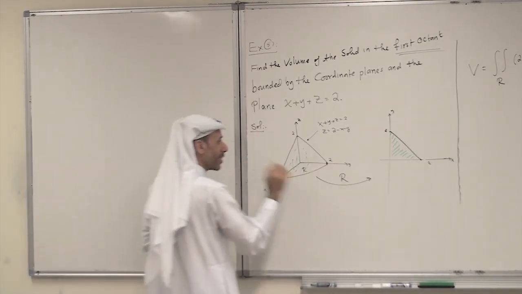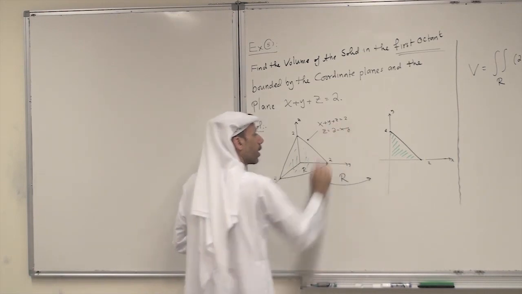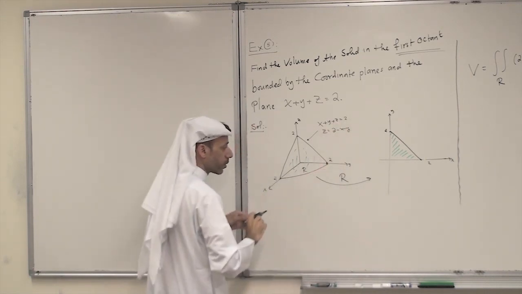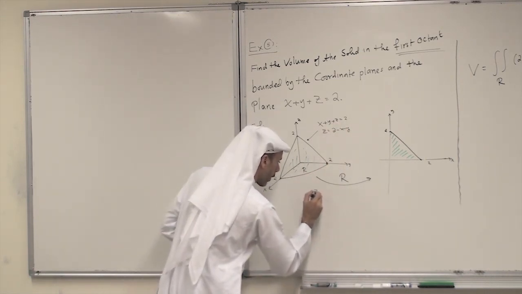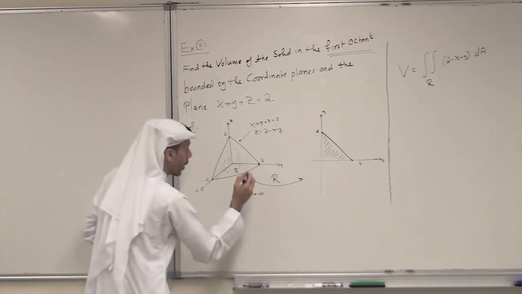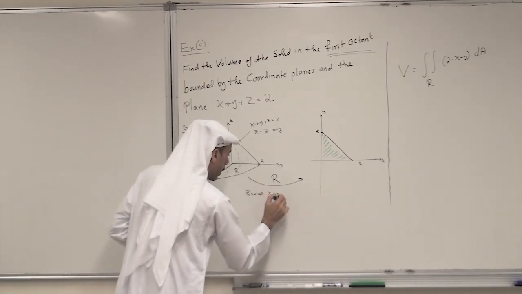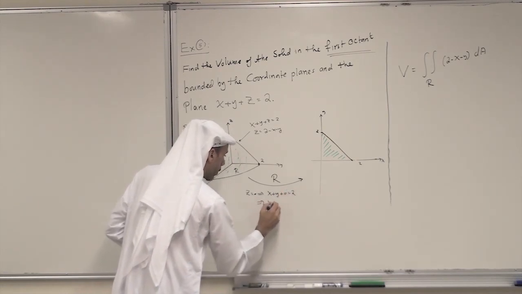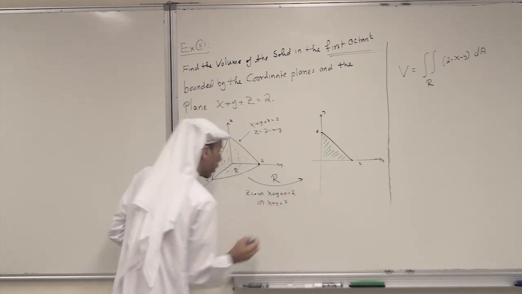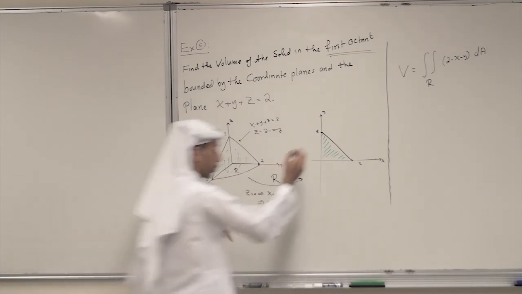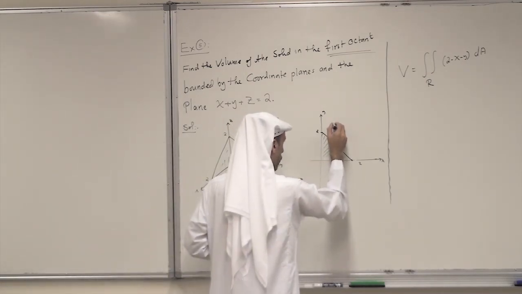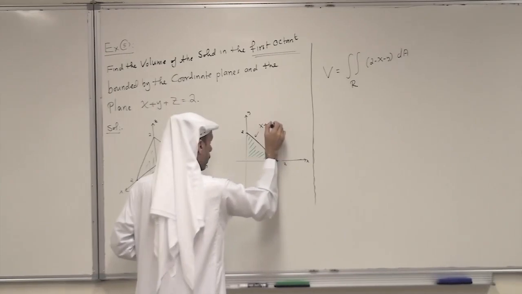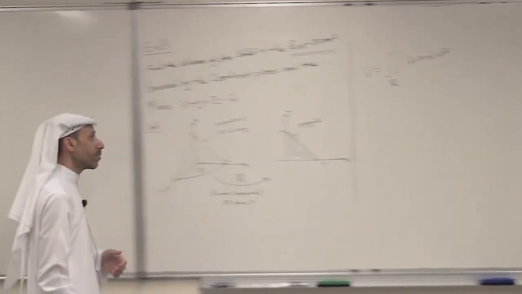So when I set z equal to 0, I get x plus y plus 0 equals 2, hence x plus y equals 2. So this is the equation of this line.